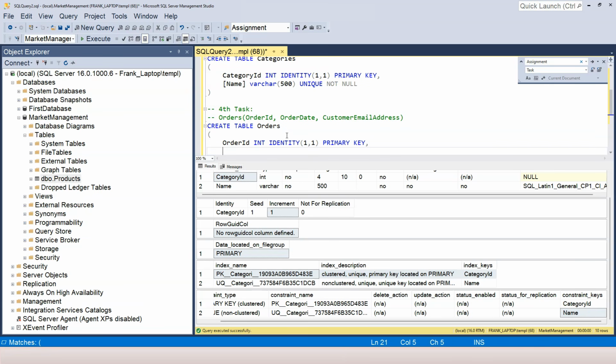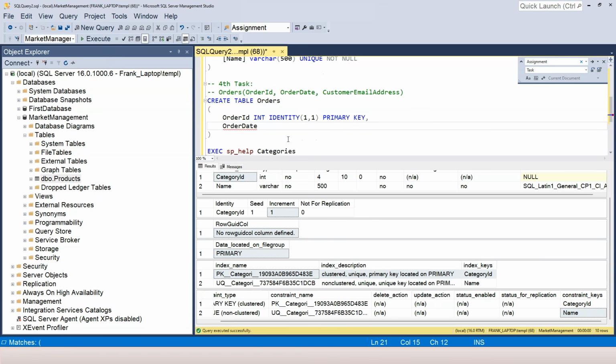Now, the second one I want to add to it is the order date. And because the requirement is to have both the date and time in it, that's why I'm going to use date time for the order date. And I want this date to always be there. So I want to use not null column constraint.